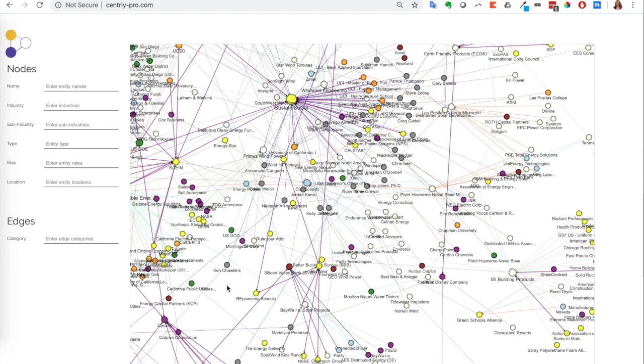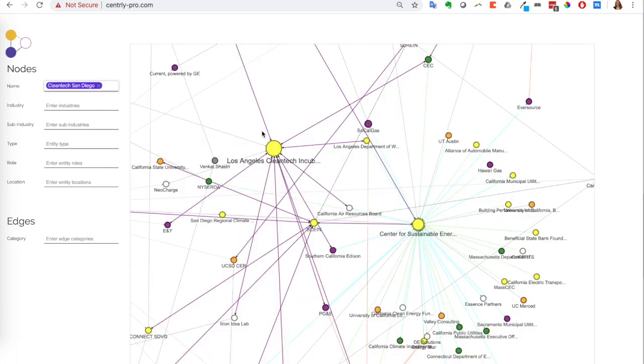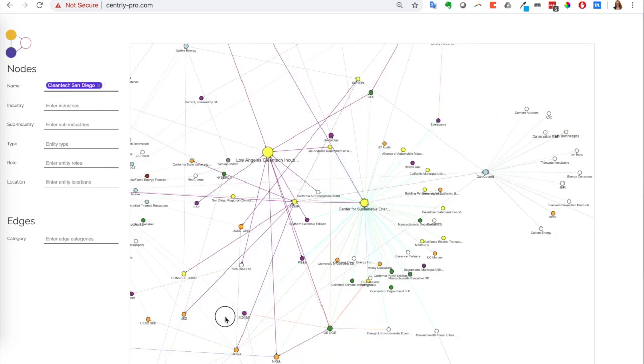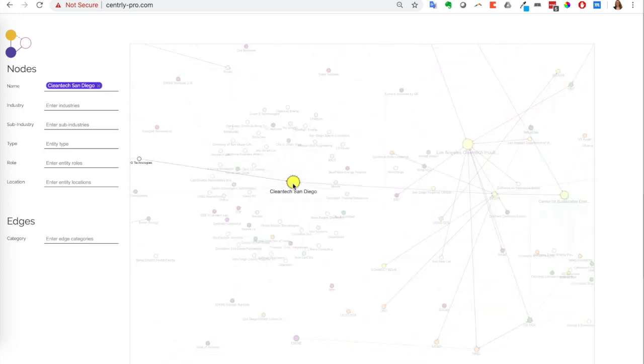I'll walk you through two use cases today that some of our customers actually have requested and used, and I'll describe the insights that they've gotten. So let's assume that we're one of the industry associations in California working on clean energy. Sweet. So the case we're taking is Cleantech San Diego.